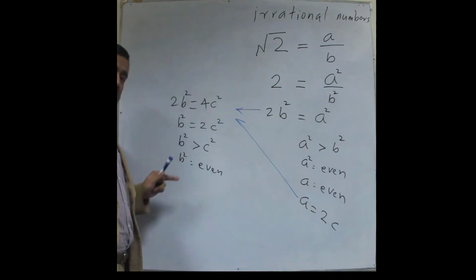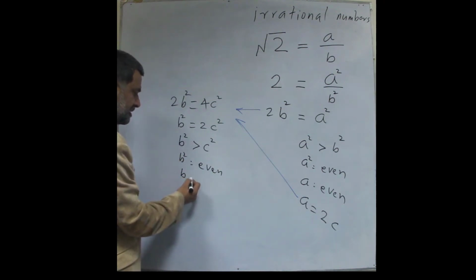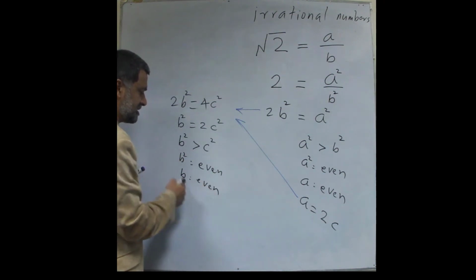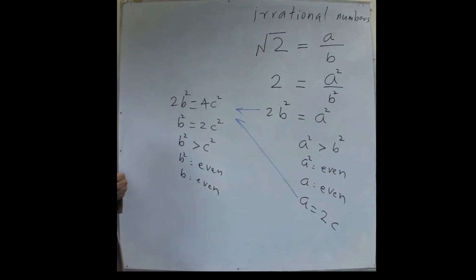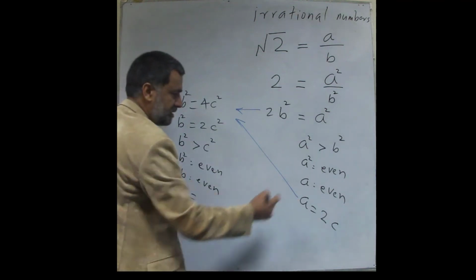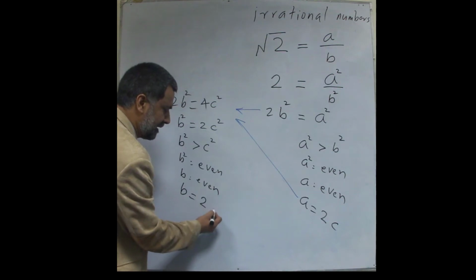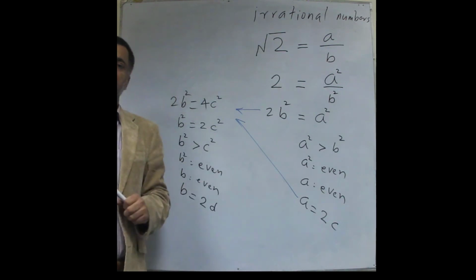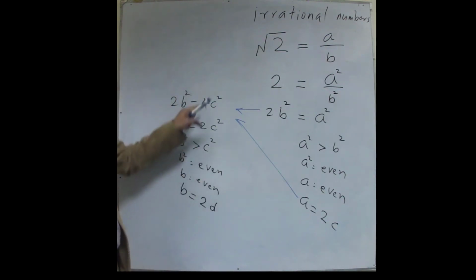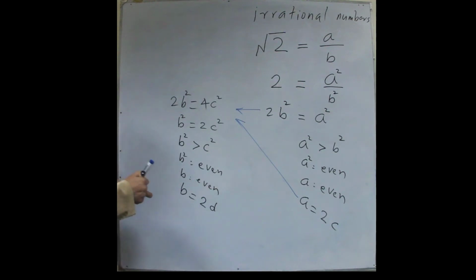And if b squared is even, b must also be even. Otherwise, b squared will not be even. Now, if b is even, I can safely say that it must be twice of something. Let's call that something d, and then plug this in again, just like before.